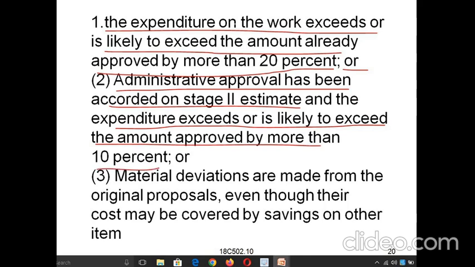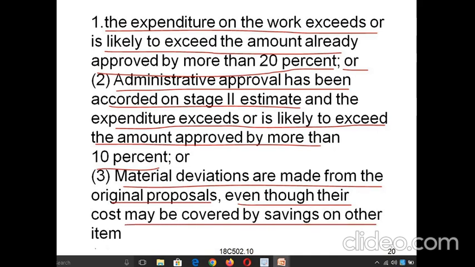So administrative approval will be given in the stage 2 estimate. If the work is completed above the given budget, it will be added in the upcoming budget, so that will be approved at more than 10%, compared with the 20%. And here you can see any material deviations made from the original proposals, even though their cost may be covered by savings on other items.